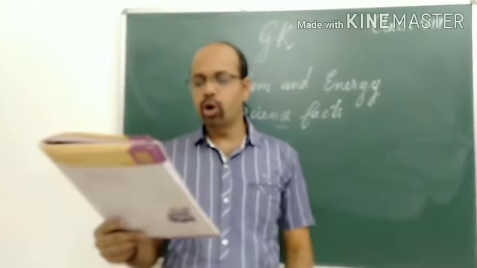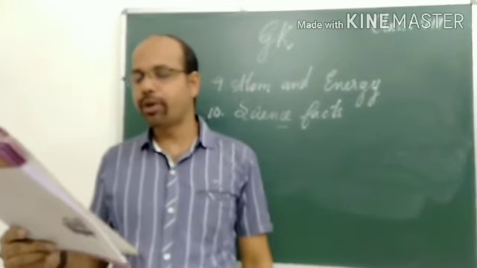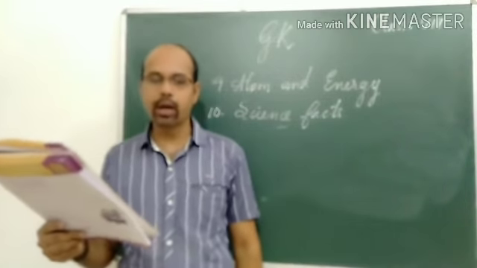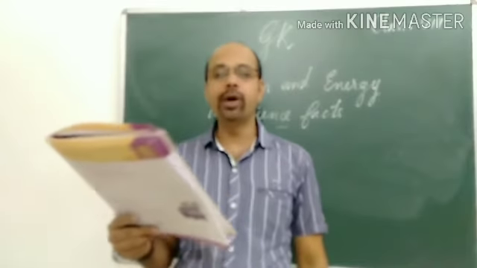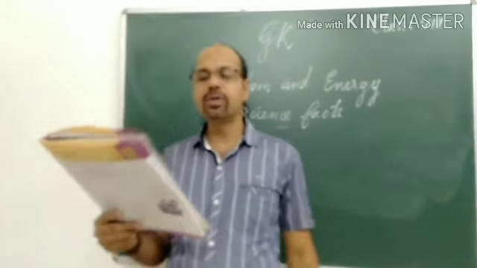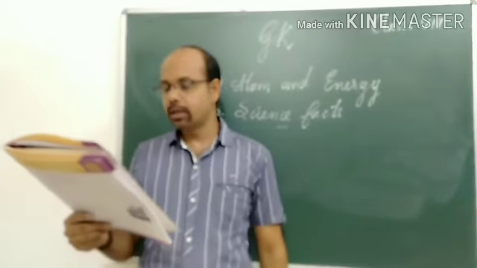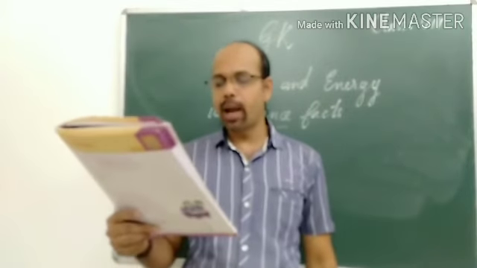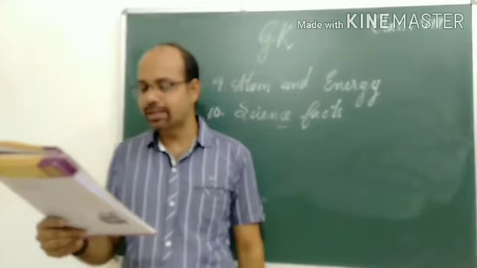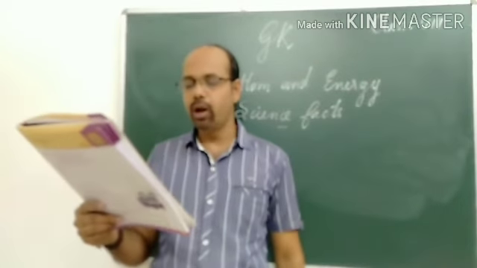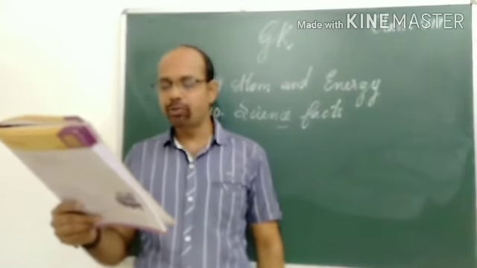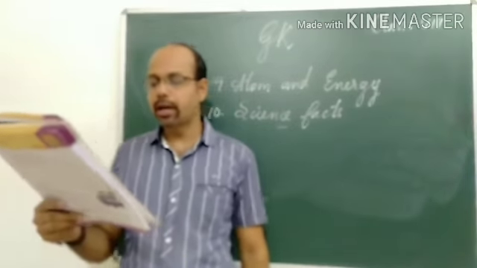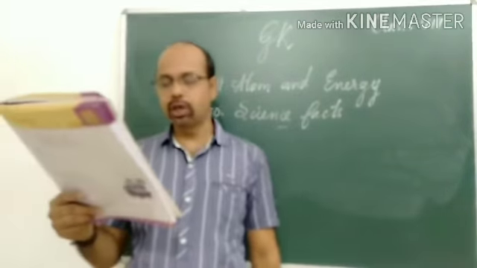Fifth question: who wrote the book A Brief History of Time? Albert Einstein, C.V. Raman, Stephen Hawking. The answer is Stephen Hawking. Sixth question: the hottest planet in the solar system has an estimated surface temperature of 864 degrees Fahrenheit, equal to 462 degrees Celsius.